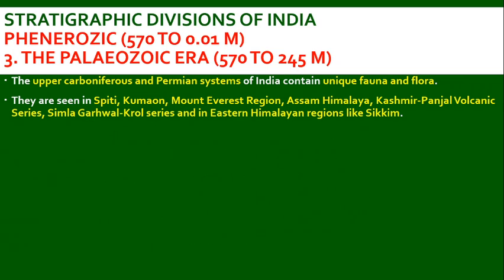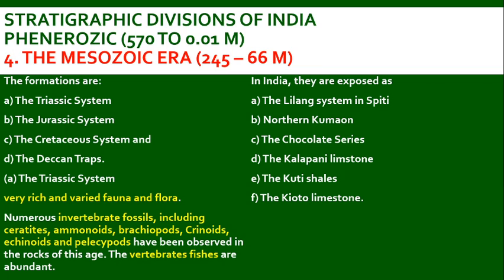Next, the Upper Carboniferous and Permian system of India contains unique fauna and flora, which means they have a special fauna and flora feature observed in this system of formation. They are seen in Spiti, Kumaon, Mount Everest region, Assam, Himalaya, Kashmir, Panjal volcanic series, and Simla, Garhwal, Prol series in the eastern Himalaya regions like Sikkim.